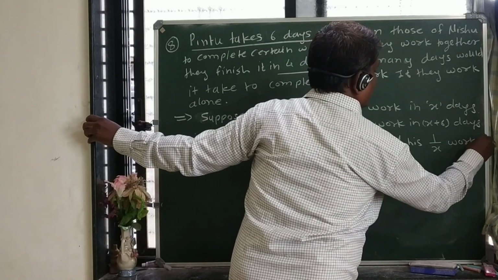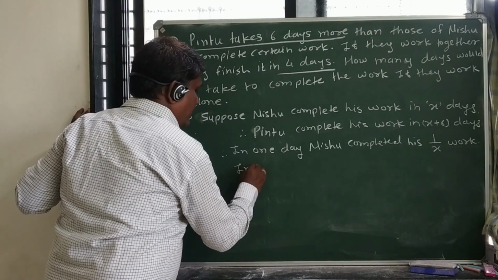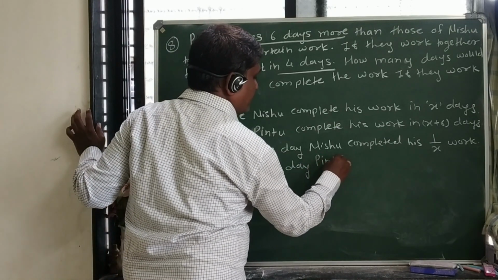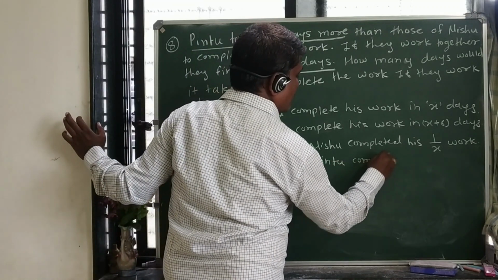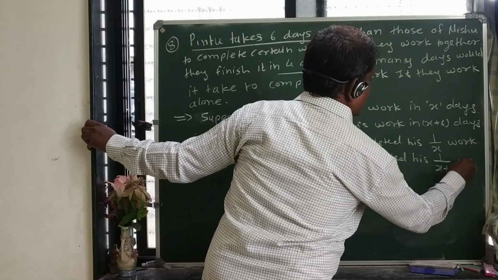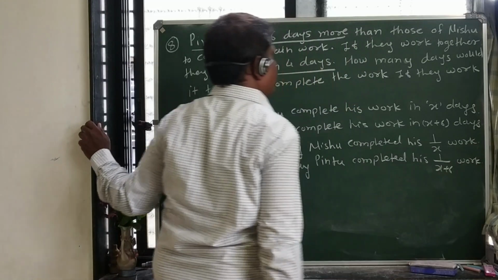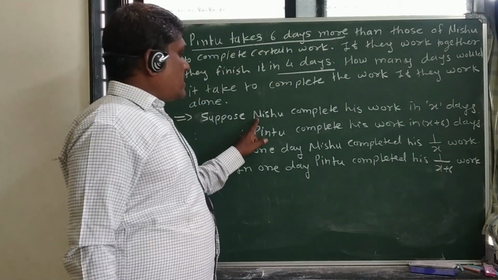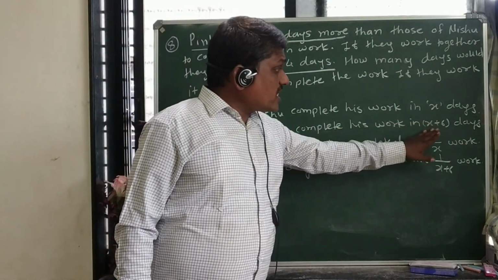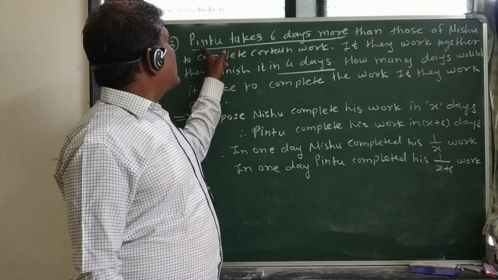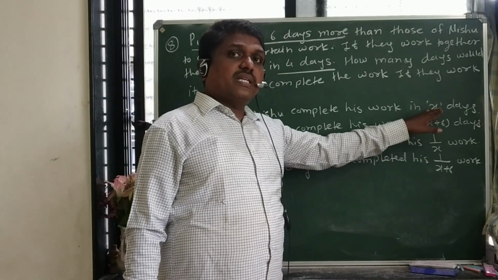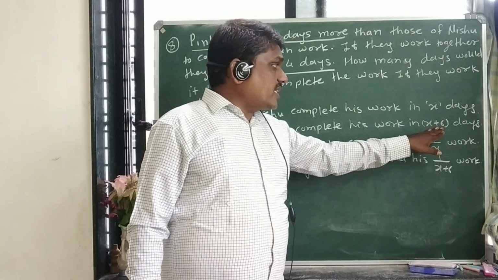Like this, in 1 day, Pintu completes 1 upon x plus 6 work. So Nishu completed his work in x days, and Pintu completed in 6 more days than Nishu. This is the first condition given: Pintu takes 6 days more. So if Nishu completed his work in x days, Pintu completed in x plus 6.